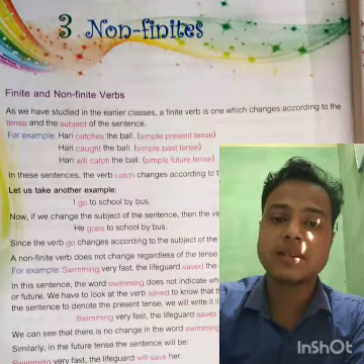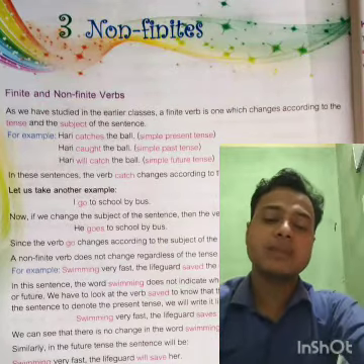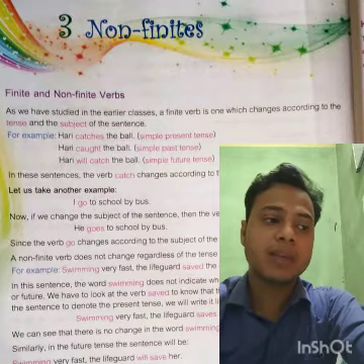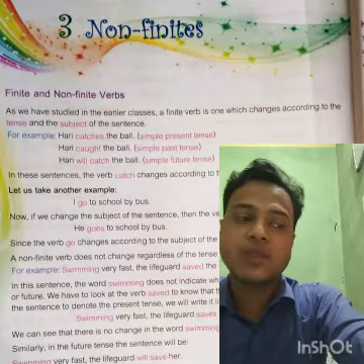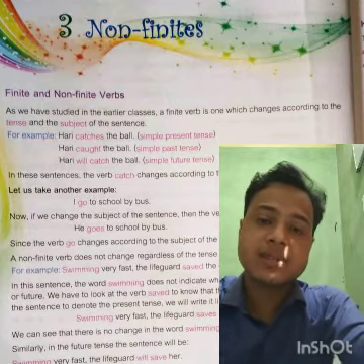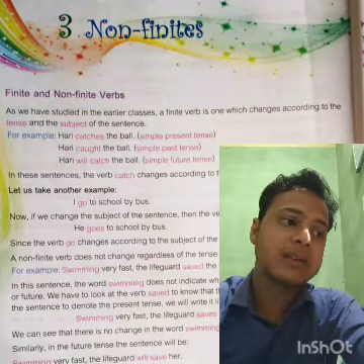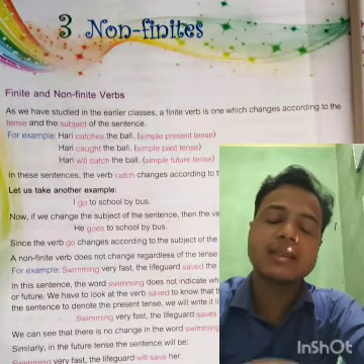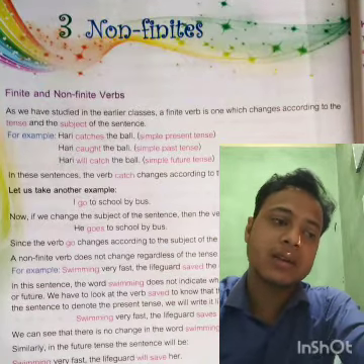A finite verb always works as a proper verb, but a non-finite verb does not signify a proper meaning. Such as if I say swimming is good for health or running is good for health, these 2 verbs are used as non-finite verbs. Here you cannot say whether this is a verb or a noun. This is actually a verbal noun or gerund. In this way you can differentiate.